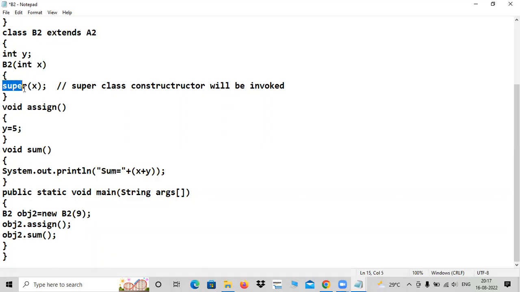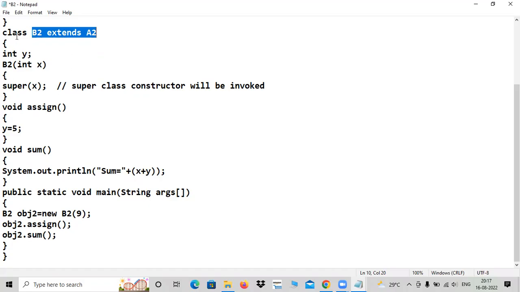So what is the meaning of this? Here is the comment for you, you can understand. Super class constructor. Oh, spelling mistake is there. Yeah. Super class constructor will be invoked. What is the super class for your class? A2. A2 is the super class, right? Yesterday I told you there are three names for parent class. Parent class you can call, or base class you can call, or super class also you can call. So the super class constructor is invoked.